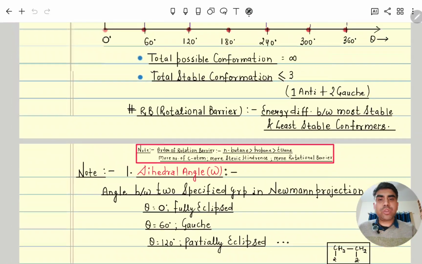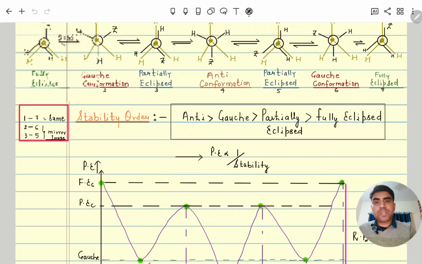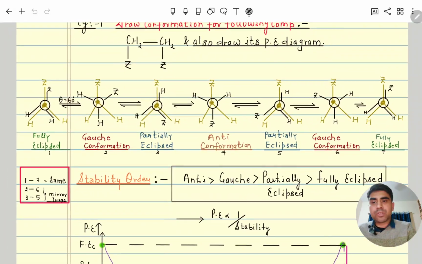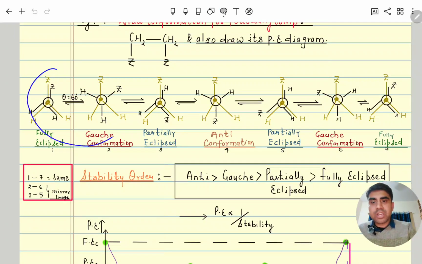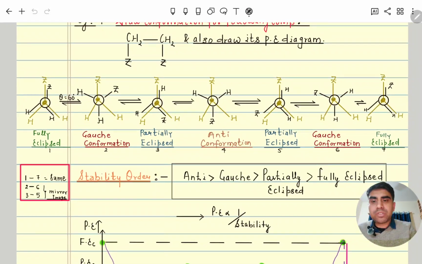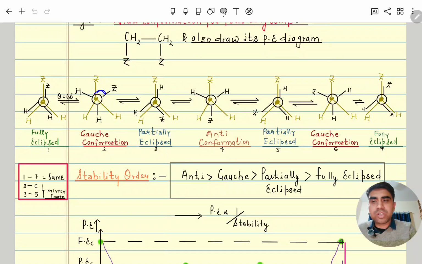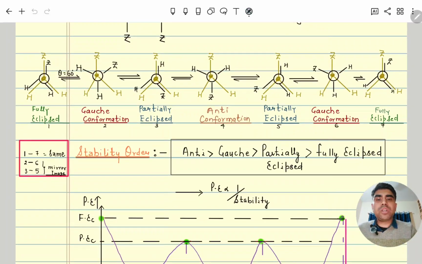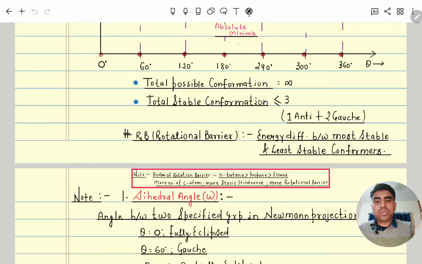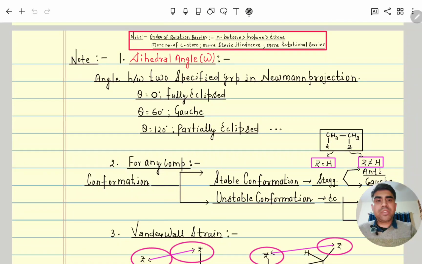Like here in the Newman projection, these two specific positions, the angle difference is how much? 60 degrees. So the angle between this Z and Z is 60 degrees, and this is called the dihedral angle. If the dihedral angle theta is 0, then it is of course fully eclipsed.